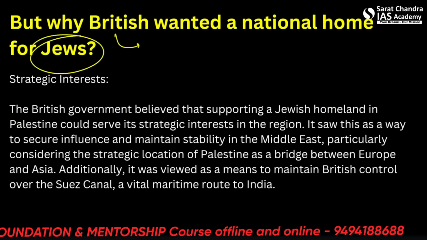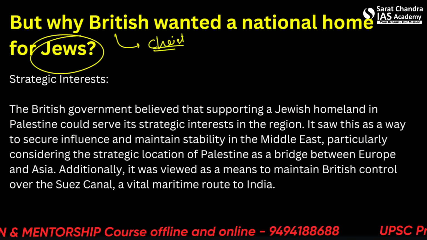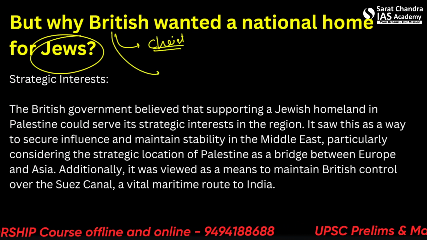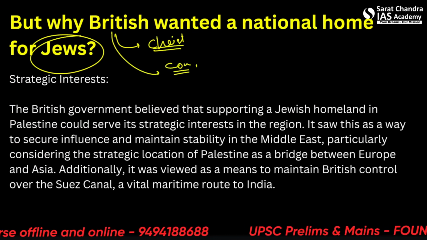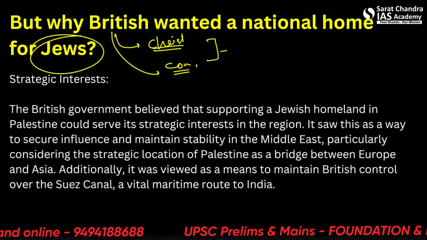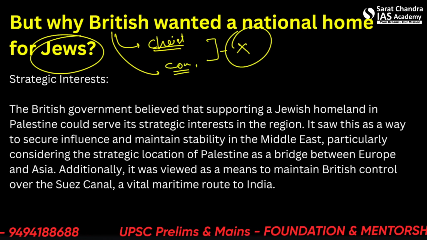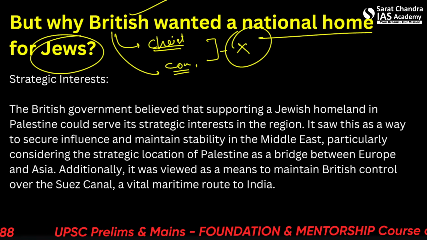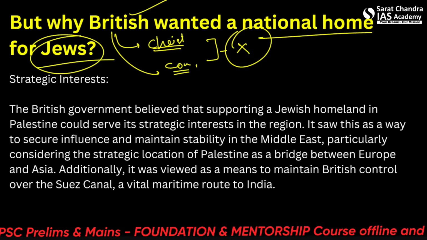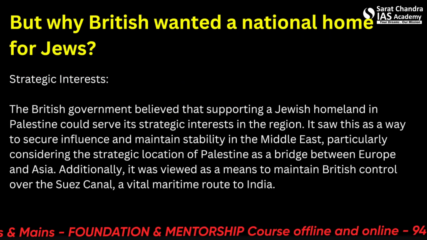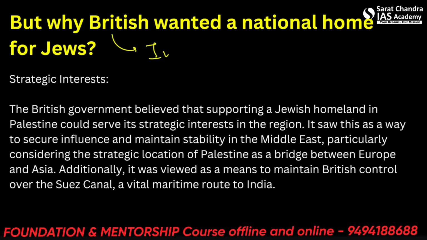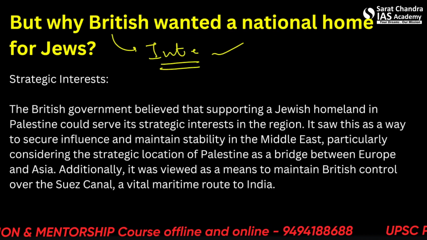British were Christians, first of all. They had to leave the country or the area. They could have just left it altogether without deciding what happens here. So why did the British want a national home for Jews? Alright, so let's see this. What were the British interests? Everything they do is for a reason.